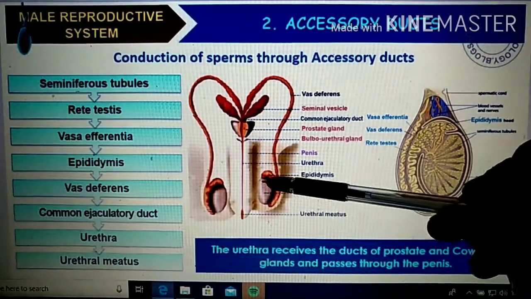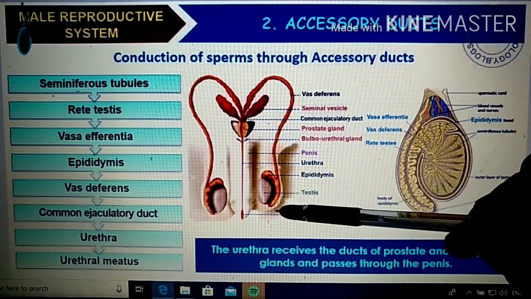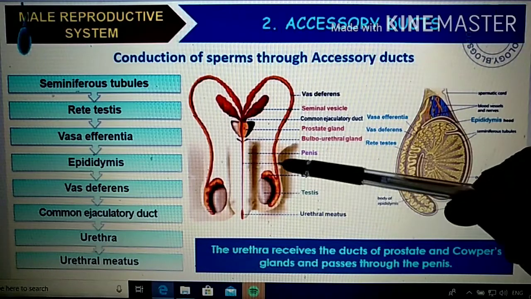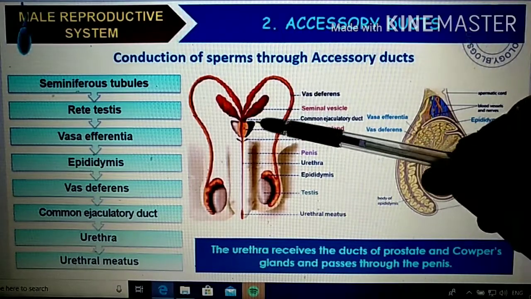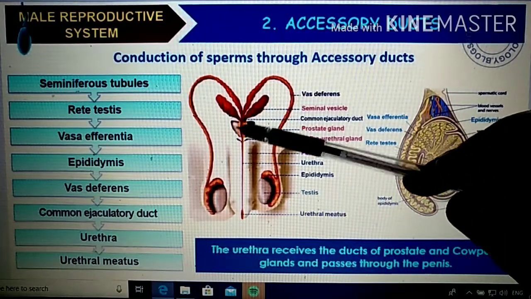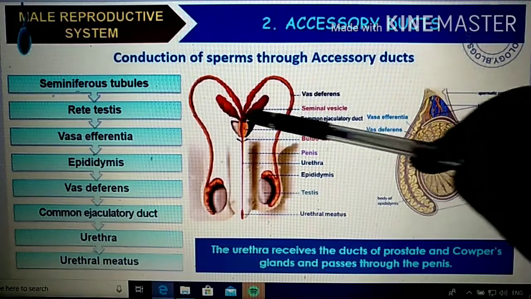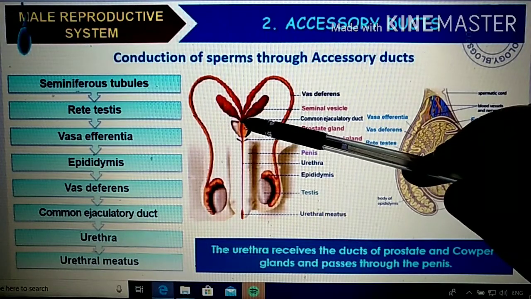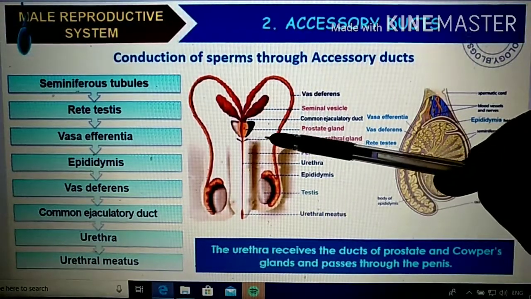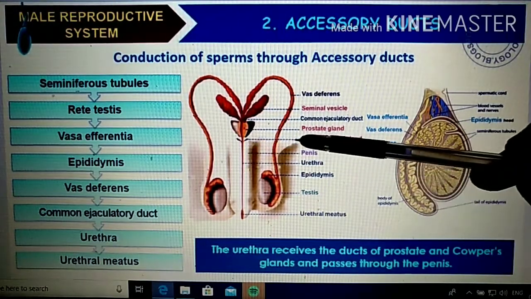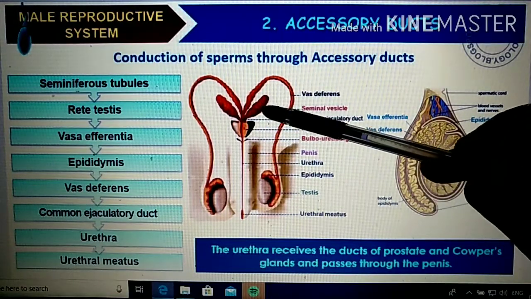Here you can see that this is inside the scrotal sac. You can see the testis, this is the epididymal part, and this is the vas deferens area, right? This vas deferens will take that sperm into a common ejaculatory duct, where there will be a joining of the seminal vesicle, which is the accessory gland. A pair of seminal vesicles will be there, and now it becomes a common ejaculatory duct. And there is a single prostate gland, and after that there will be a pair of bulbourethral glands also. These are the three accessory glands present in the male reproductive system.